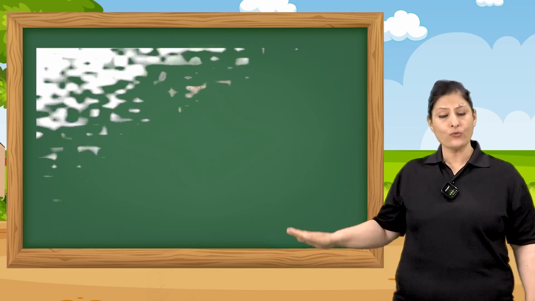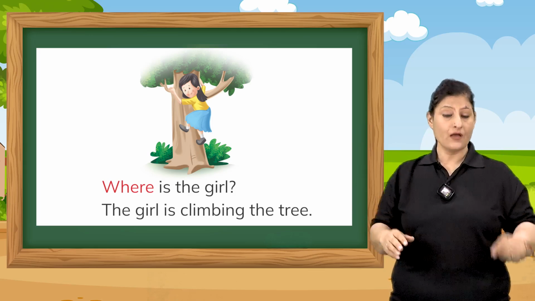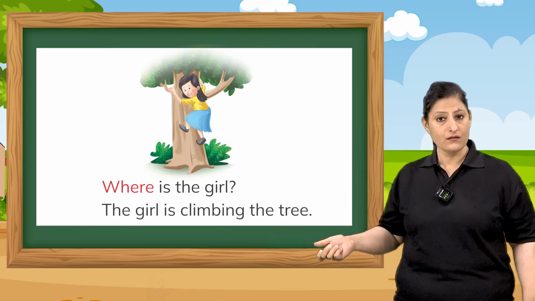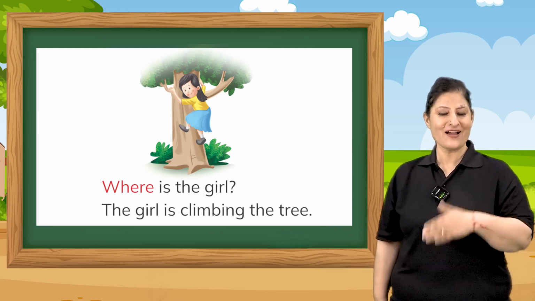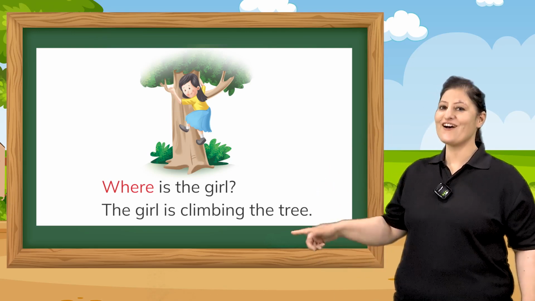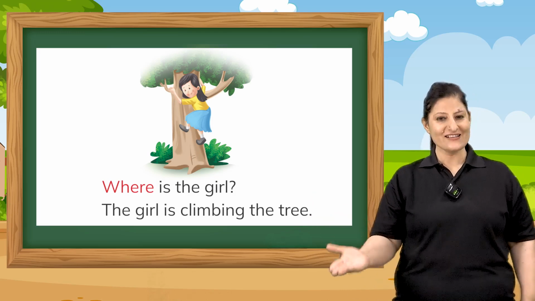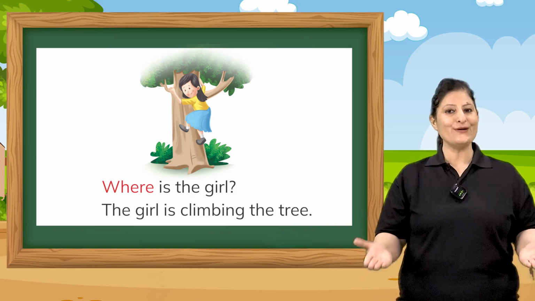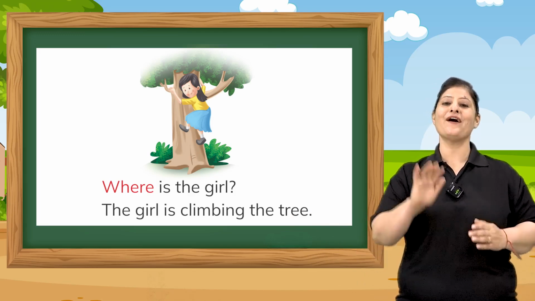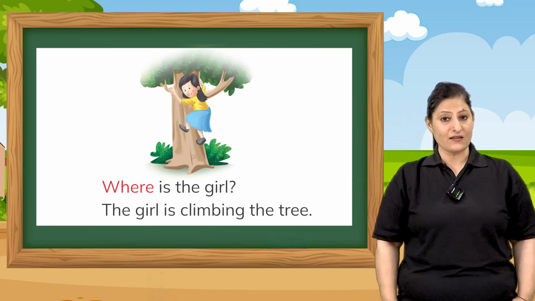Very good. Now you can see there is a girl who is climbing a tree. So where is the girl? Can you see? Yes. So what question are we going to ask? Where is the girl? And the answer is, the girl is climbing the tree.